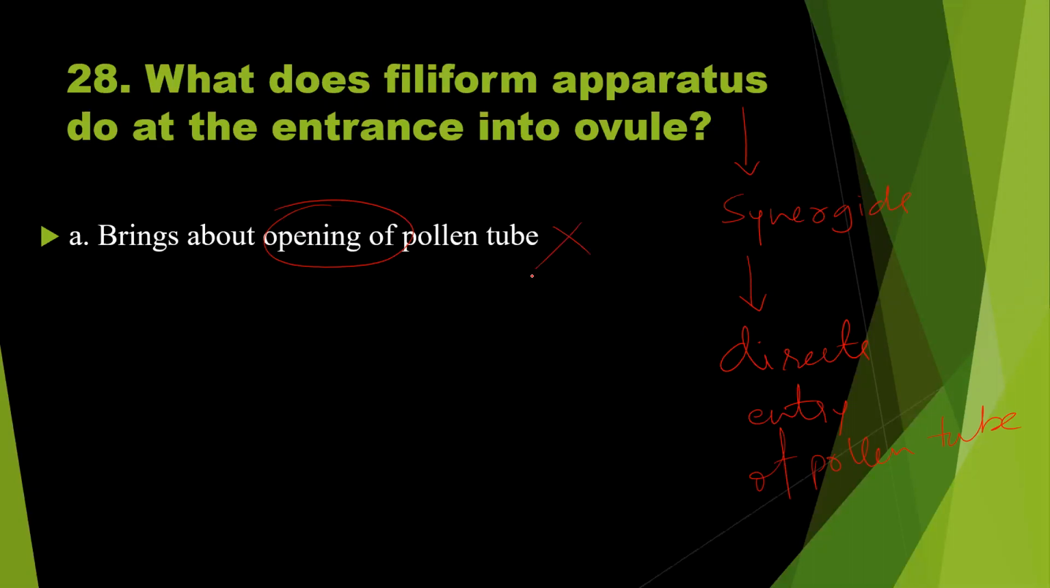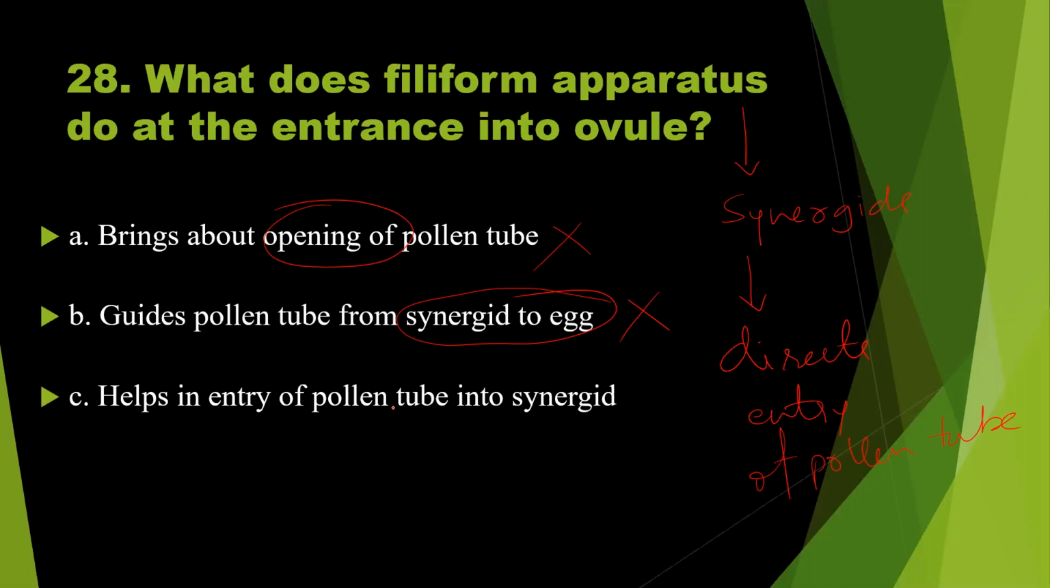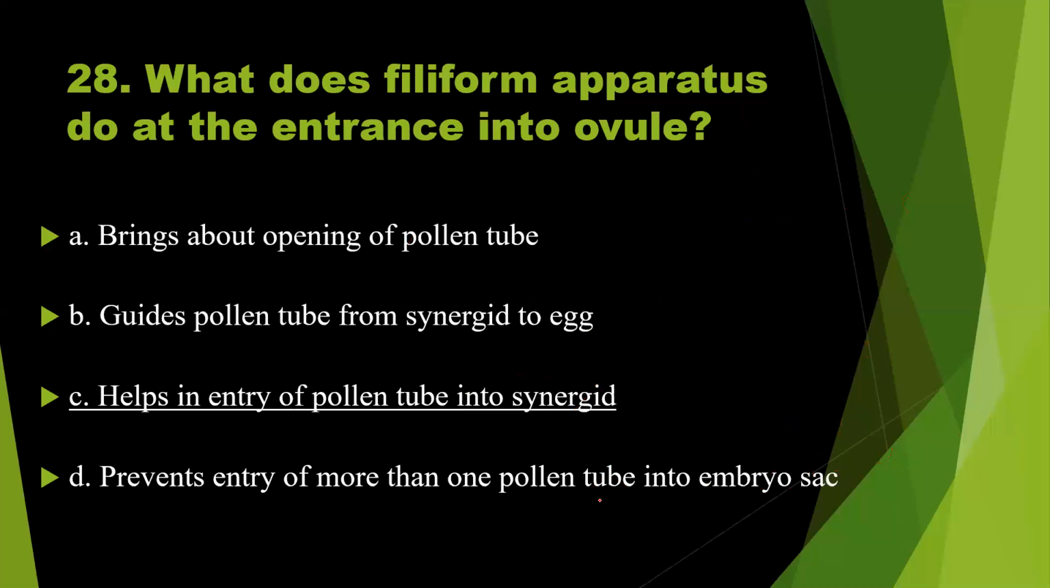Option B, guides pollen tube from synergid to egg. Synergid to egg, so this is also wrong. Option C, helps in entry of pollen tube into the synergid. Yes, normally the pollen tube enters into the embryo sac through the synergids. So this will be the right answer. And option D, prevents entry of more than one pollen tube into the embryo sac. So this is wrong. So the answer is option C. Option C is the right answer to question number 28.